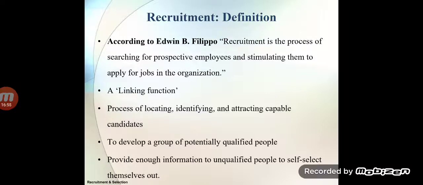Okay, or a linking function, the process of locating, identifying and attracting capable candidates to develop a group of potentially qualified people, and providing enough information to qualified people to self-select themselves out. Okay, so it is the definition of recruitment.